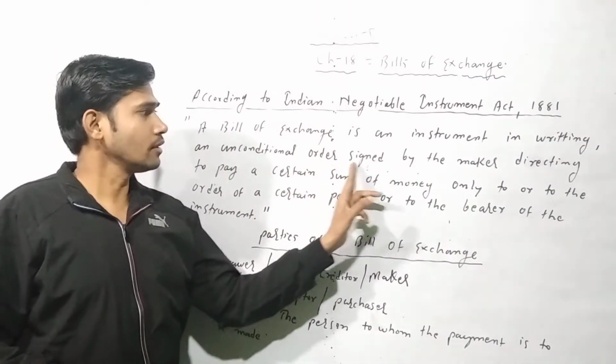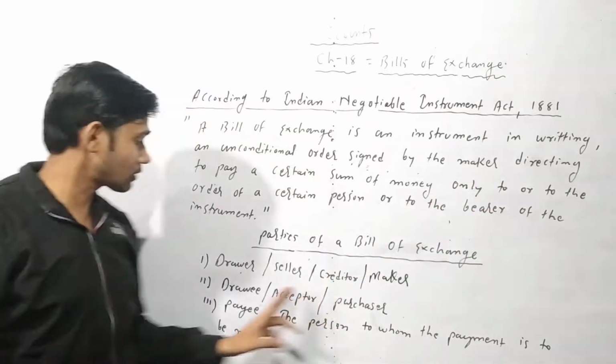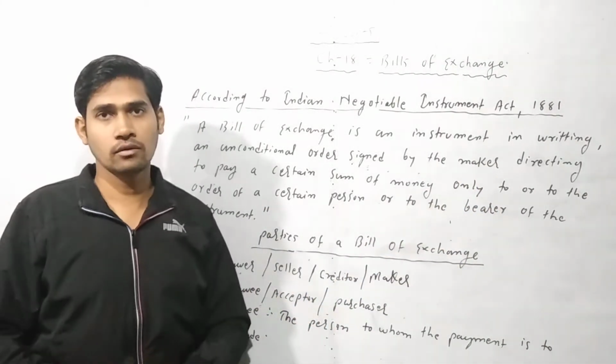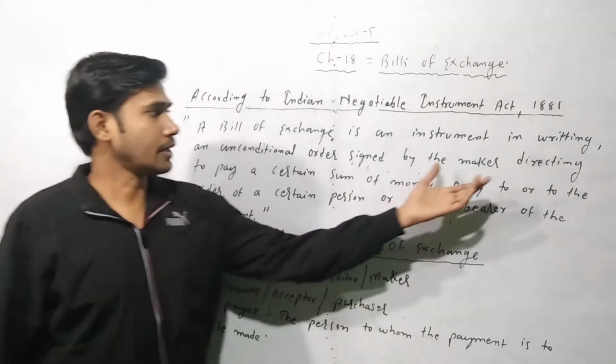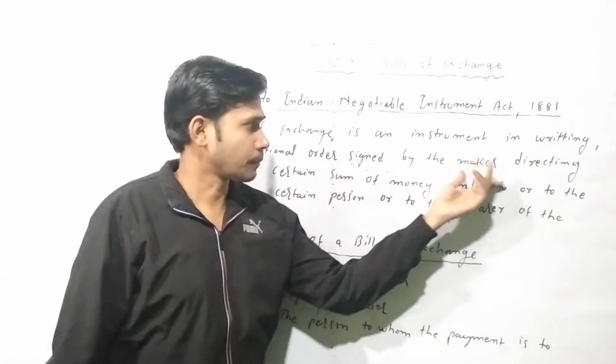An unconditional order signed by the maker. Who is the maker? The seller is the maker who made the bill to the purchaser. That's why they are known as maker.